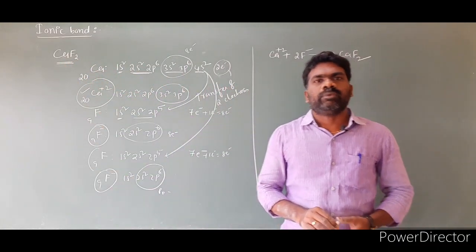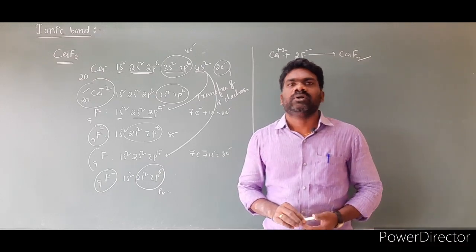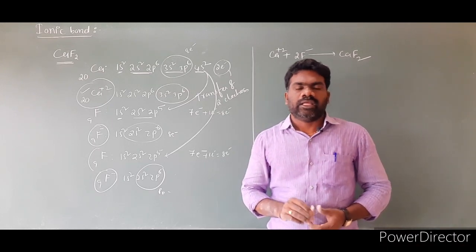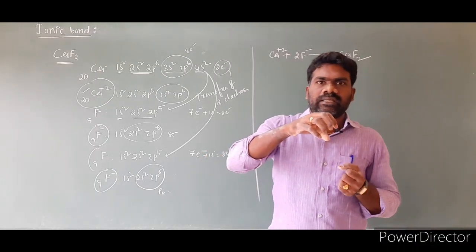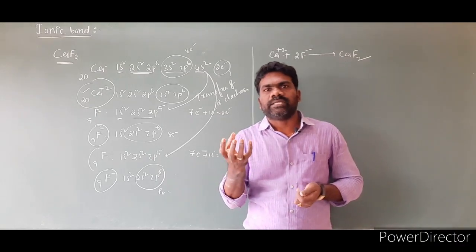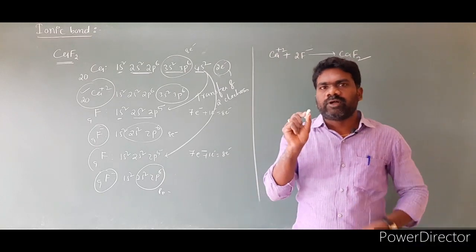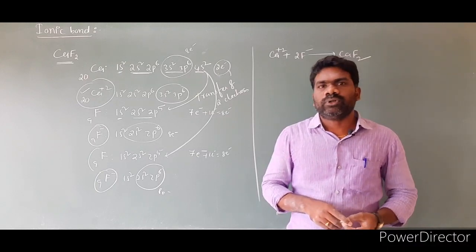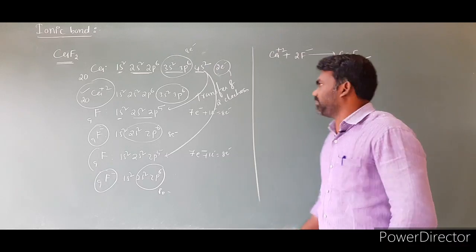The ionic bond is formed very easily between elements which have low ionization enthalpies and more negative electron gain enthalpy. Low ionization enthalpy means the atoms lose electrons very easily, and more negative electron gain enthalpy means they are ready to take electrons. Read the statement.